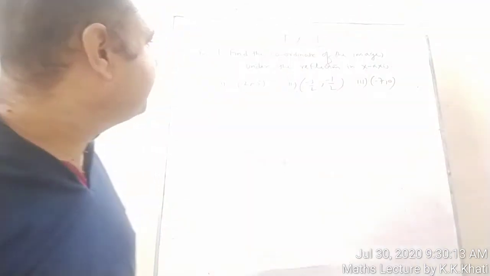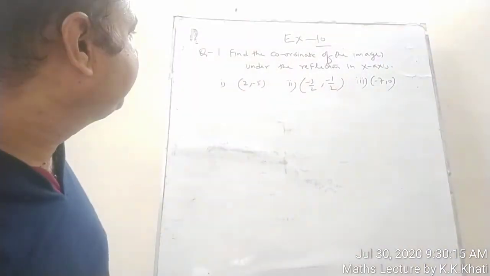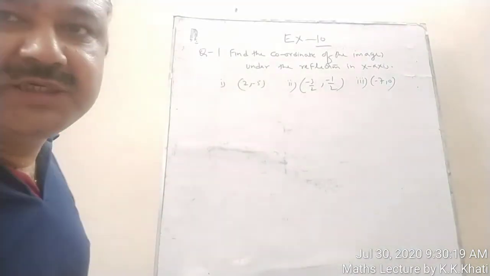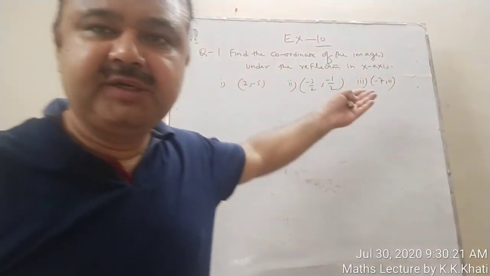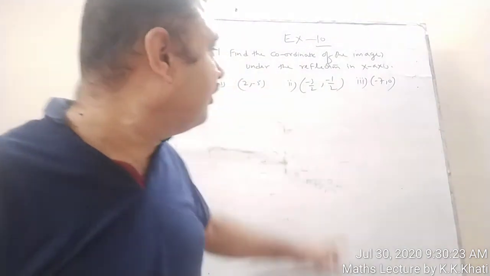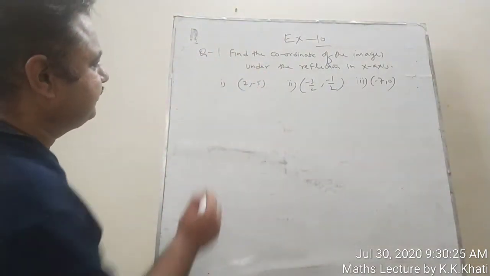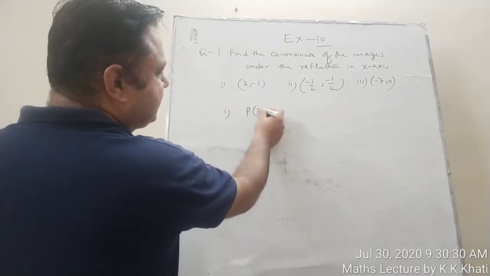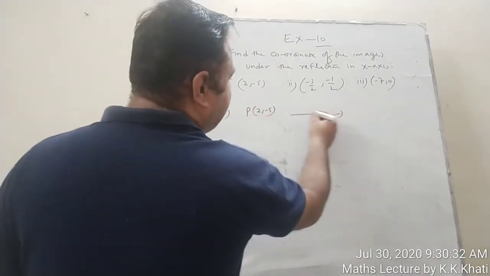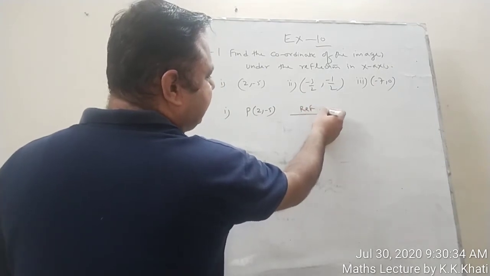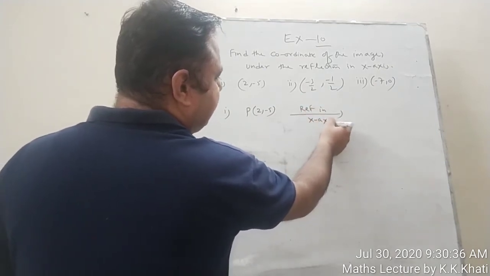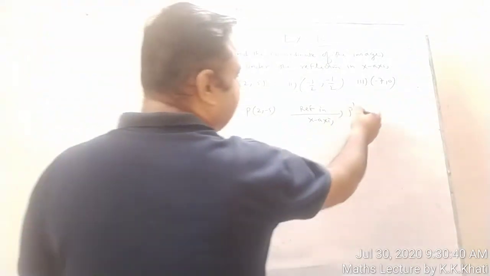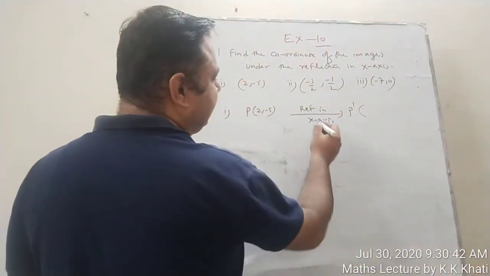Now students, see the first question from exercise number 10. Find the coordinate of the image under the reflection in x-axis. These points are given and we have to find the reflection of these points in x-axis. First part: suppose the point is P, this is (2, -5), and we are interested in the reflection in x-axis. So what you should write? P dash. P dash is an image. Image of P in x-axis.